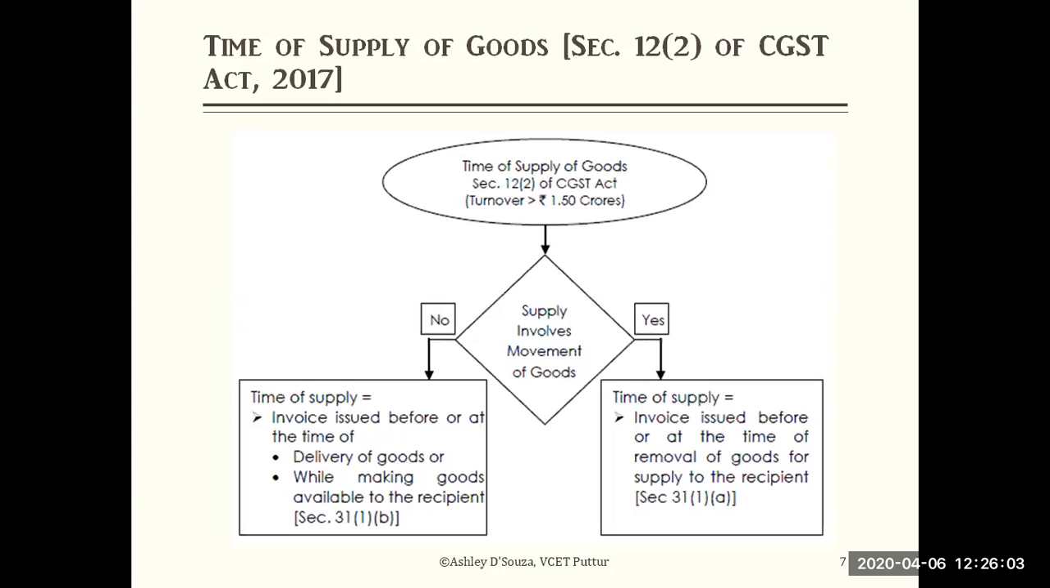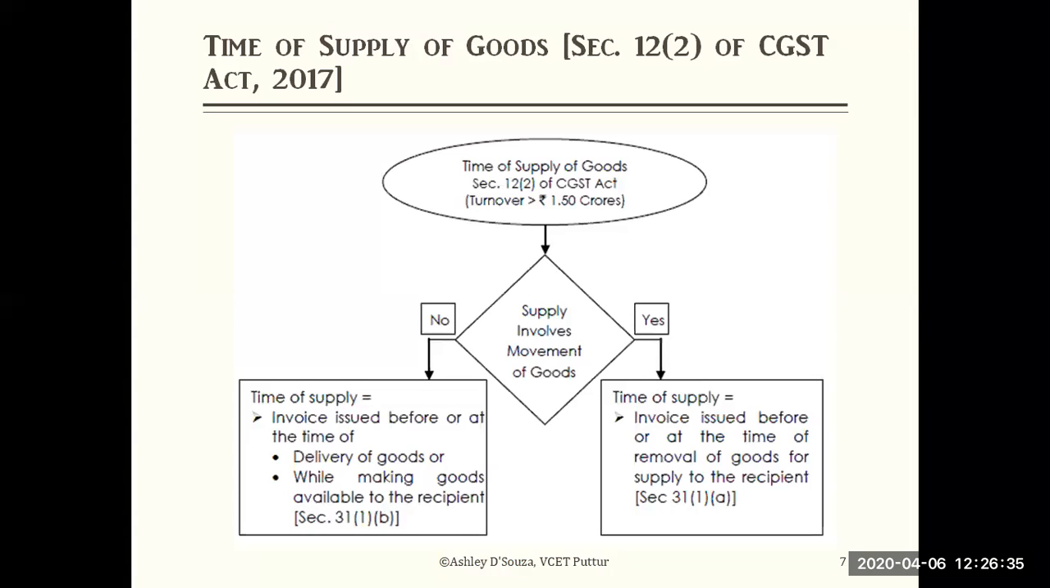For example, you must have issued the invoice before he supplied the goods, before that you have raised the invoice. Or at the time you are delivering the goods, or you have made it available to the recipient. So the day on which the recipient received it or it was made available to him, that date. Out of this, the earliest one is considered. Now the turnover is more than 1.5 crores, and the supply involves movement of goods.